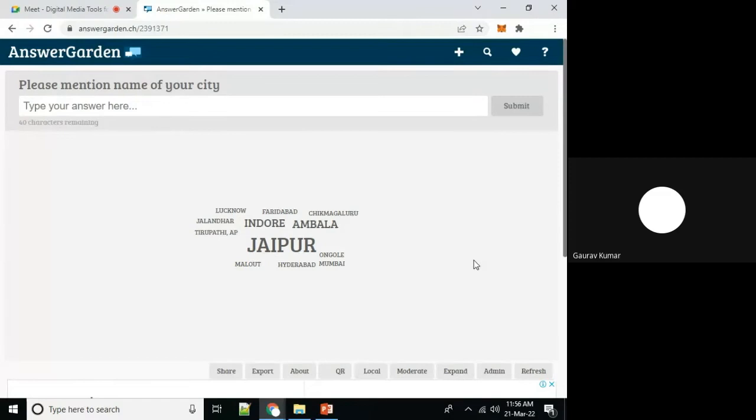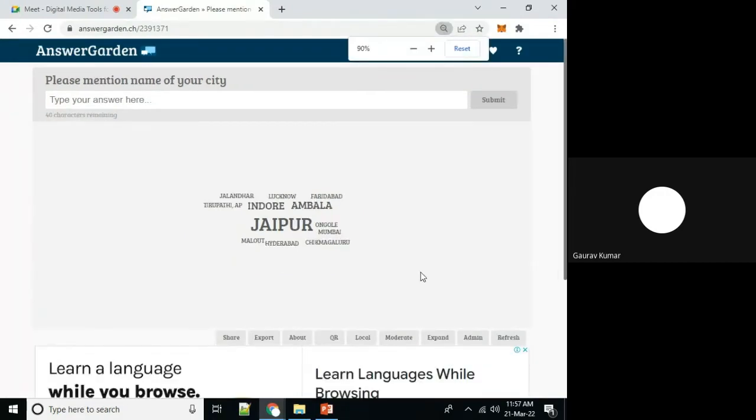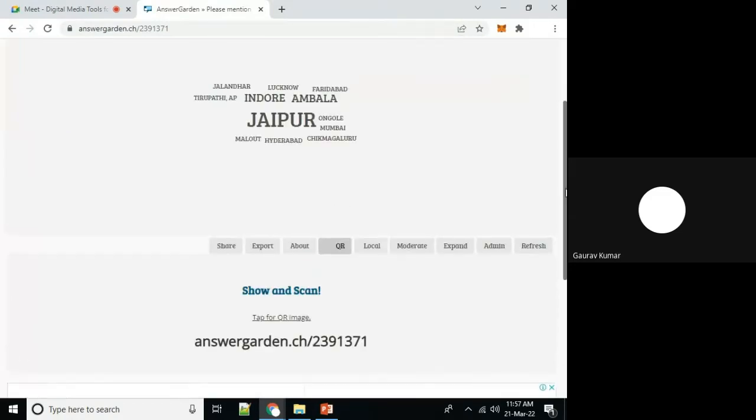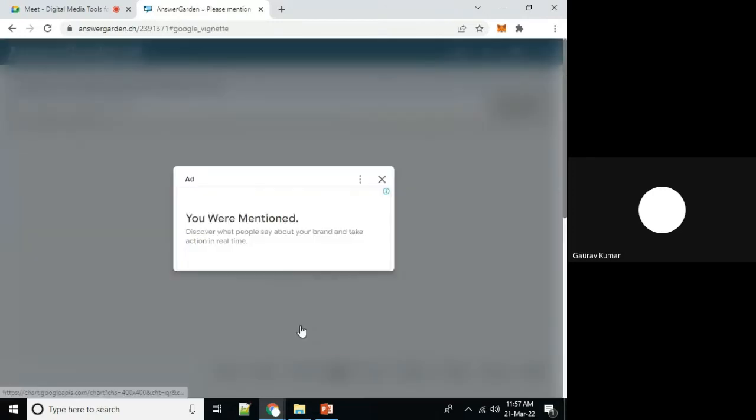But if 50, 100 or 200 participants are in front of you in an auditorium, in that case, it will be very difficult to send a link. For that, you can see this option, QR. Show a QR code. Tap for QR image.